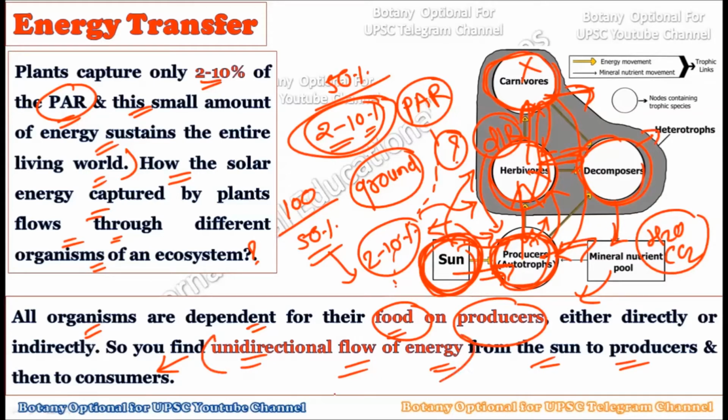Okay, this will be very important to note for the UPSC Mains examination, that there will be a unidirectional flow of energy right from the sun to the producers to the herbivores to the carnivores. And this is not a cyclic flow where energy would reverse again. Always there will be required a sun which can provide a constant source of energy. This energy will not get recycled, and hence new energy will be needed from time to time. So this is the unidirectional flow of energy right from the sun to the producers to the consumers. All right, now